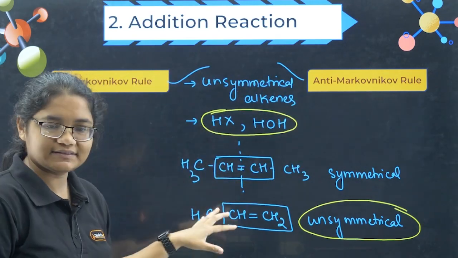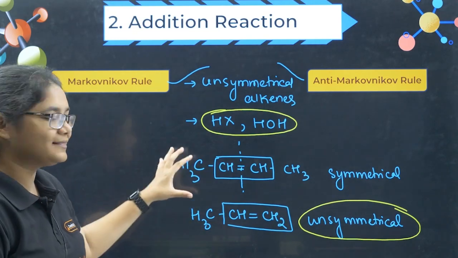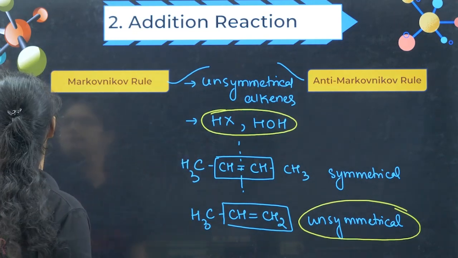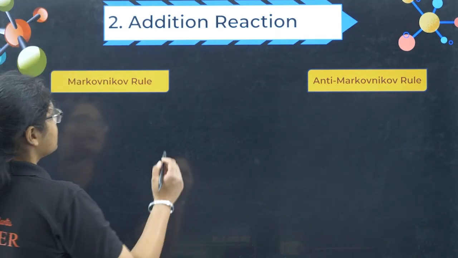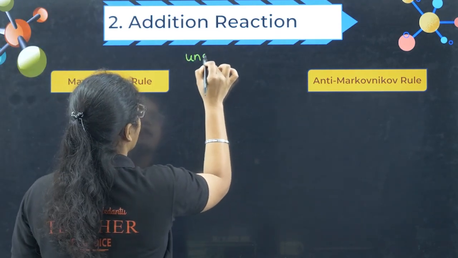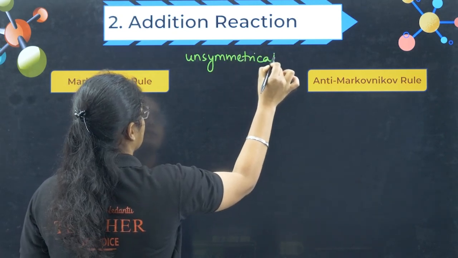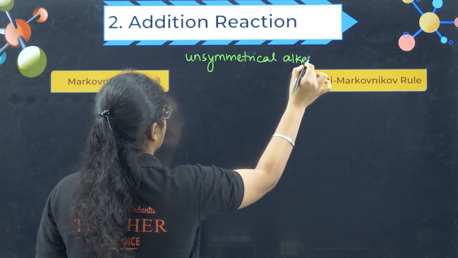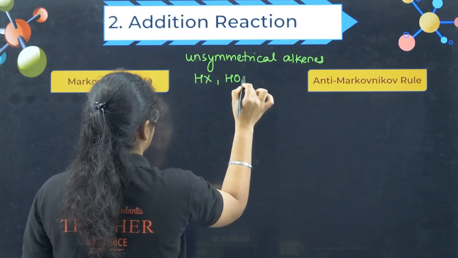Okay, so I will erase this one. I hope you have taken note of this one. If not, please pause it, take the notes, and then we will go to this rule. Okay, I'll erase, I will just add two things here. It is used for unsymmetrical alkenes and in the addition of HX, HOH.